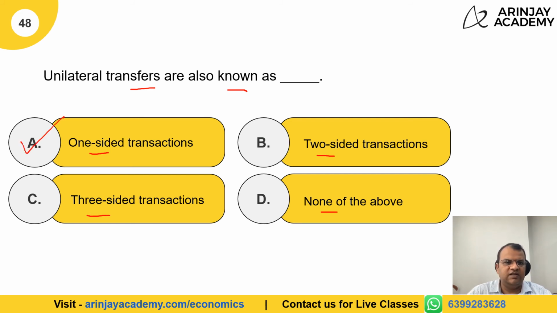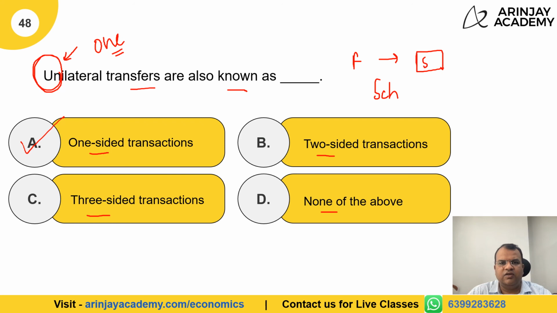Of course, the answer is one-sided transaction because the word uni itself means one. So these are one-sided transfers between, let's say, a father sending money, or not scholarship money, school fees for a son who is studying in USA. It's a unilateral transfer, a one-way transfer.